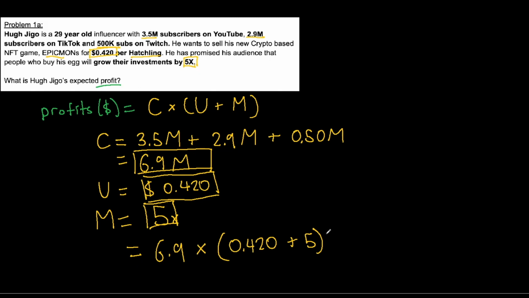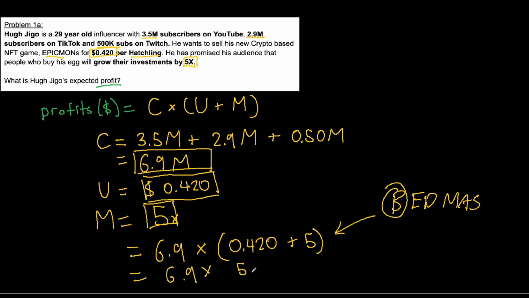And remember, here we have to solve using BEDMAS, where brackets always come first. So that would be 6.9 multiplied by 5.42, and the answer we get is $14.49 million.